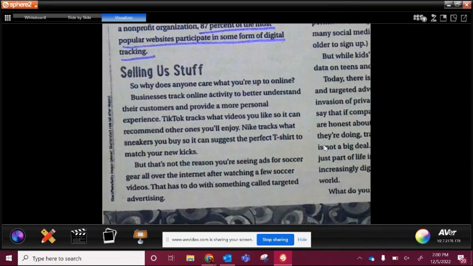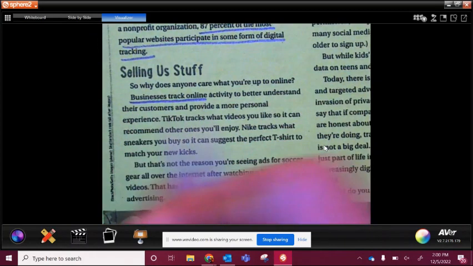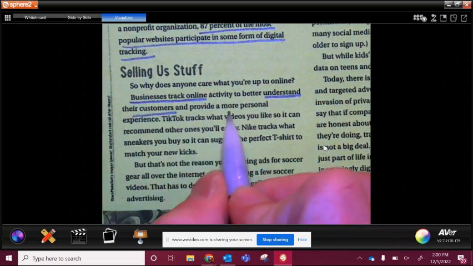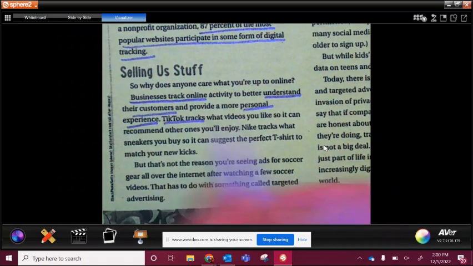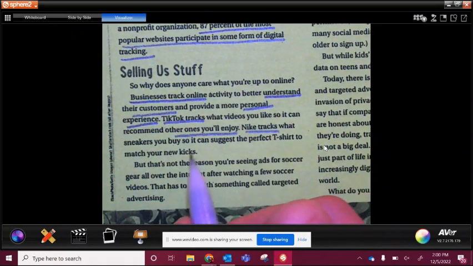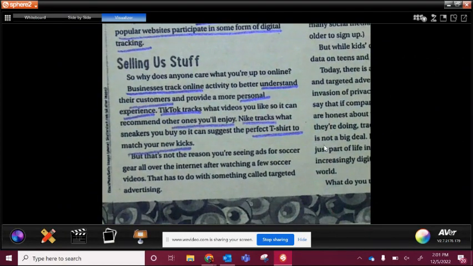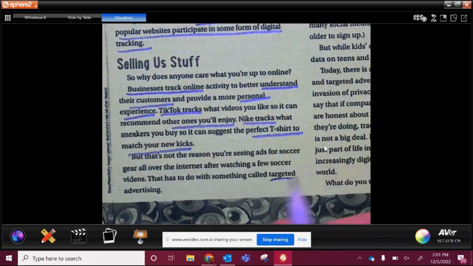All right, selling us stuff. So why does anyone care what you're up to online? Businesses track online activity to better understand their customers and provide a personal experience. TikTok tracks so you can recommend to others that you're going to enjoy. Nike tracks what sneakers you buy so you can suggest the perfect t-shirt to match your new kicks. Okay, but that's not the reason you're seeing ads for soccer gear all over the internet after watching a few soccer videos. That has to do with something called targeted advertising.